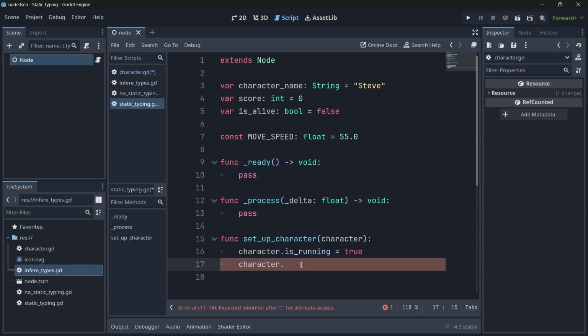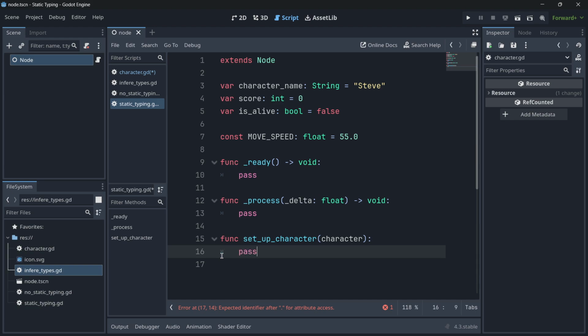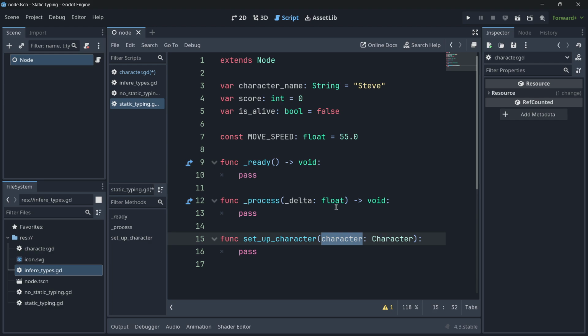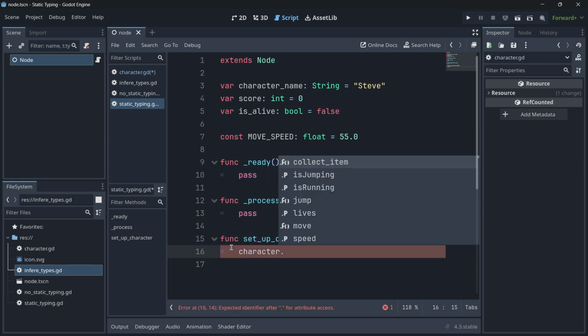So this is when static typing actually becomes pretty handy, because you can also static type this character. So here I am calling this parameter character, but you could call it anything that you wanted, and it is of type character. It is of the type of this class. So here I've got my character, and here I would be able to say character dot, and here I get access to literally everything. I have access to these things that have an f and parentheses, which are functions. So I have access to collect item, jump, and move, and then the other basic functions, of course.